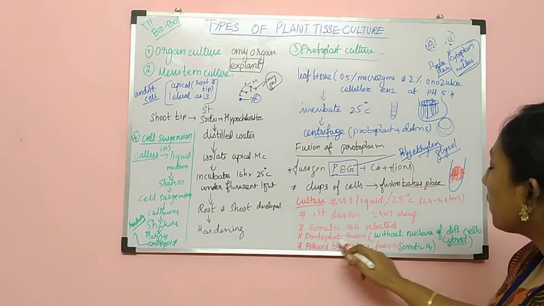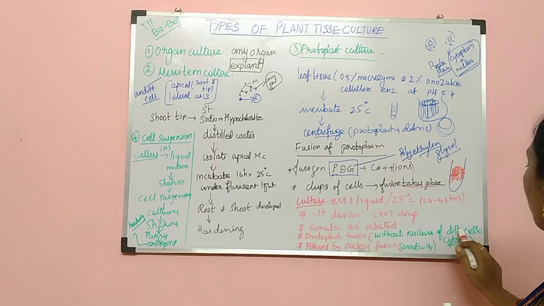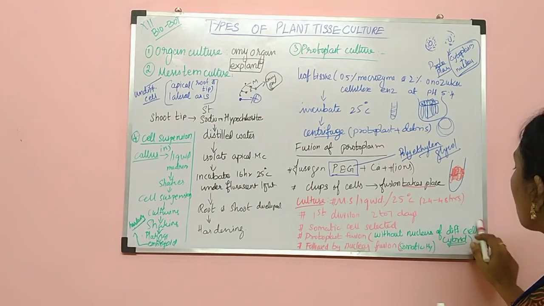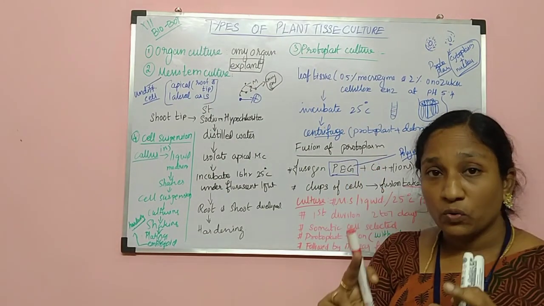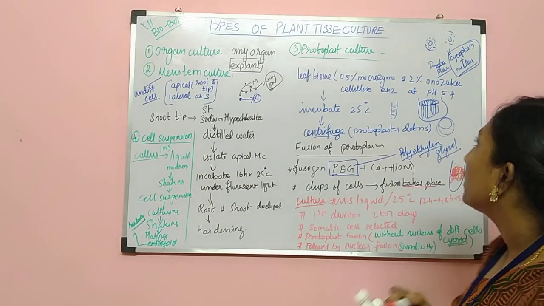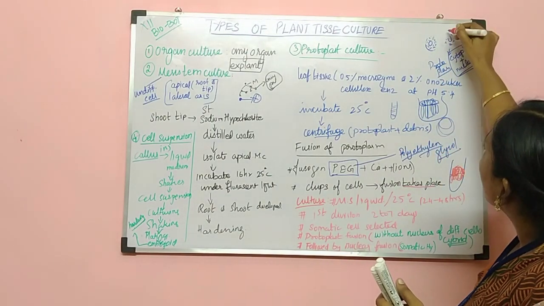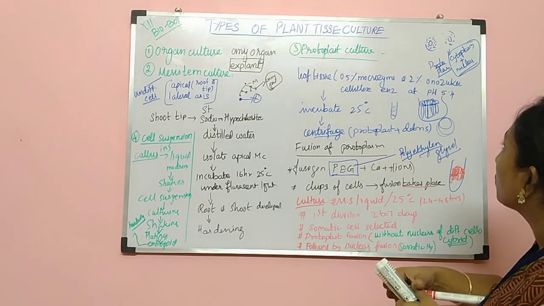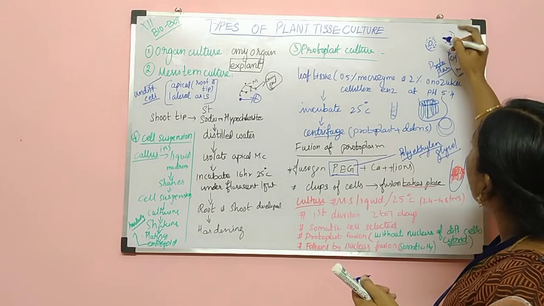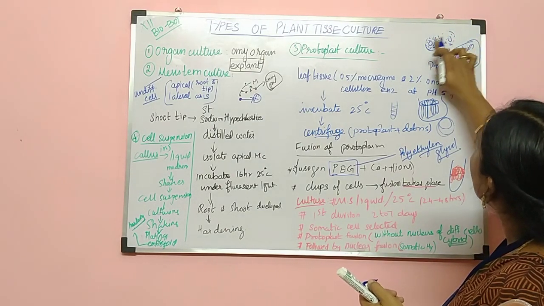So here is the protoplast fusion without the nucleus of differentiated cells. In this process, the protoplasms are fused, but the nucleus is not. First the protoplasm will start to fuse. So only the protoplasm gets fused, but the nucleus is not fused.